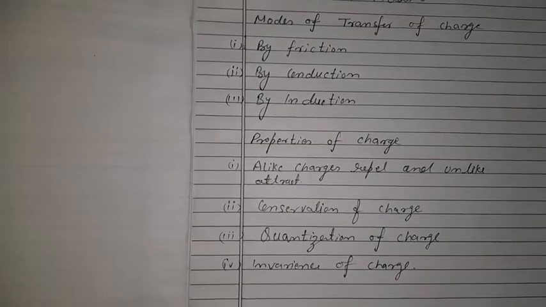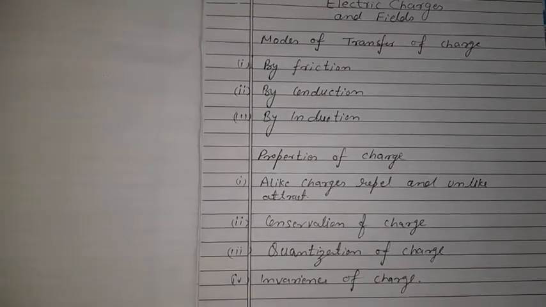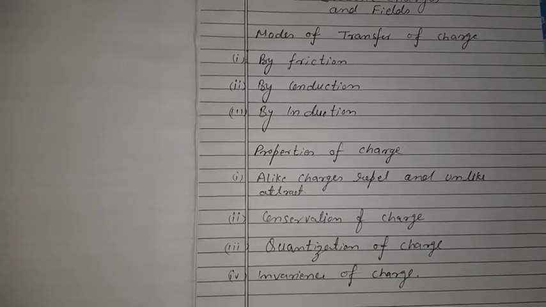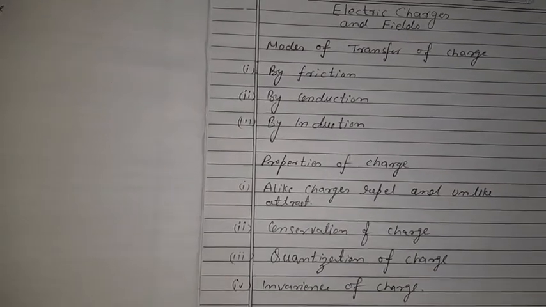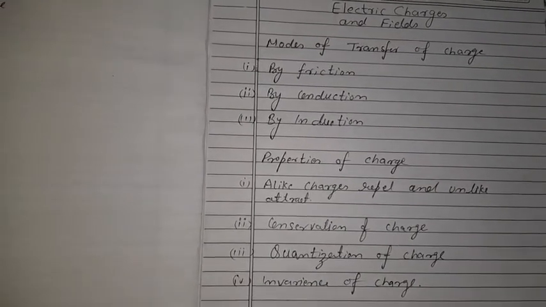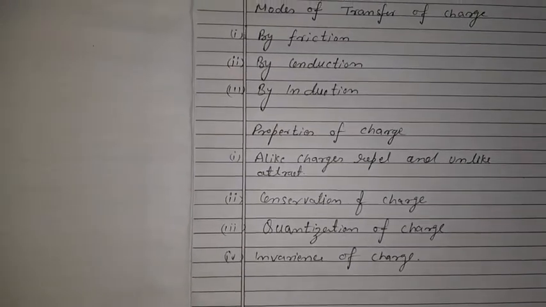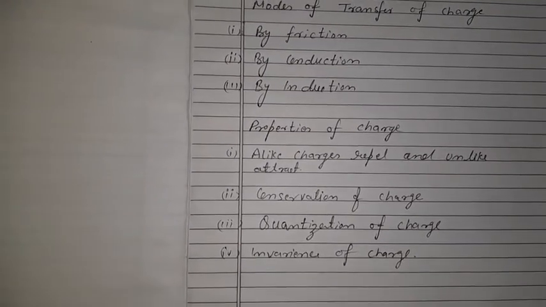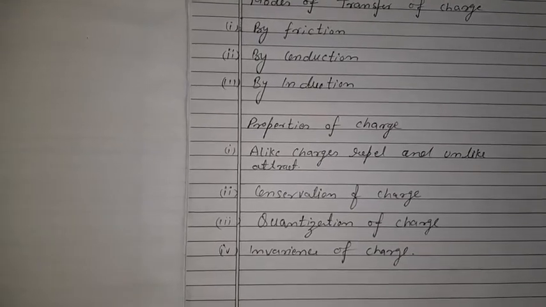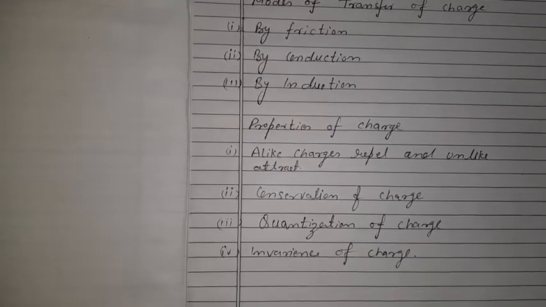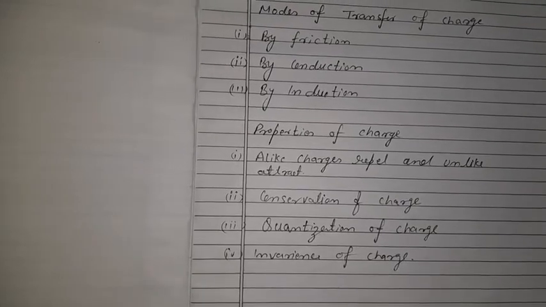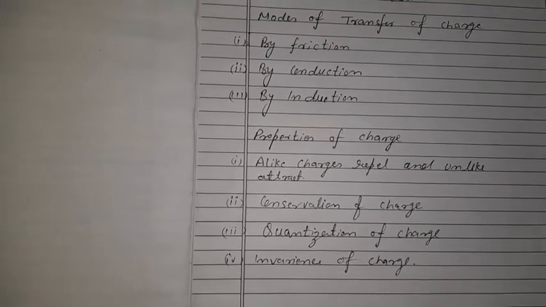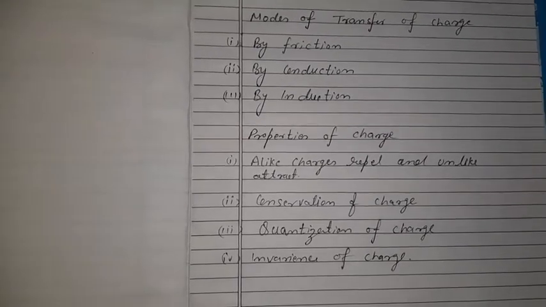Then quantization of charge. Quantization of charge explains that we can transfer charge from one body to another body only in integral multiples of e. And what was e? e was the charge of an electron, that was 1.6 into 10 to the power minus 19 Coulomb. Then invariance of charge. It means that charge does not change its value when it starts moving, unlike the mass, because the mass of a body changes when it starts moving, but it doesn't happen with the charge. These are some important properties of charges.